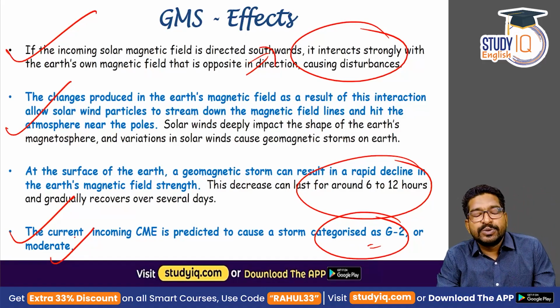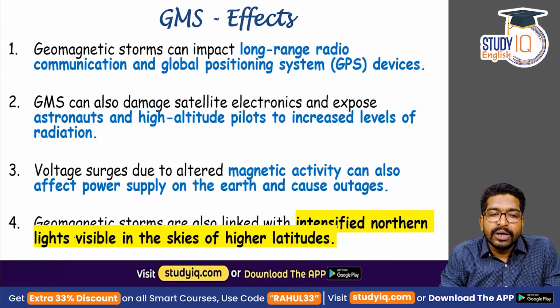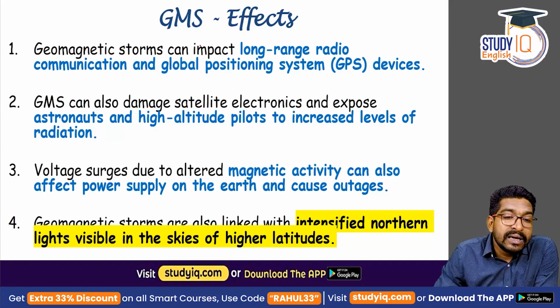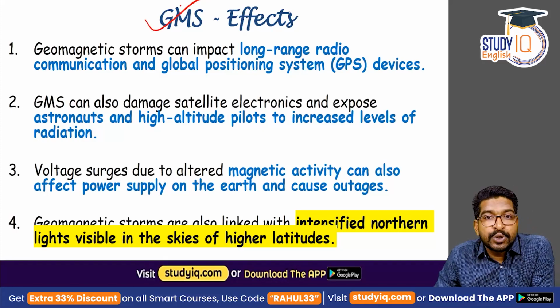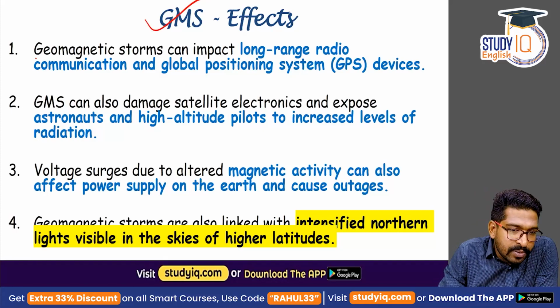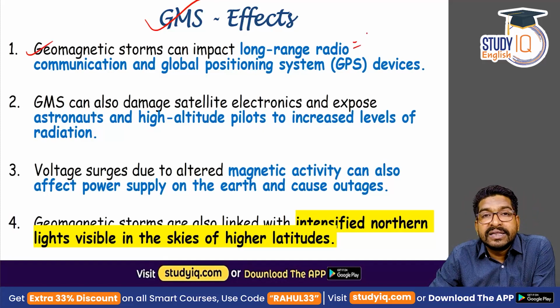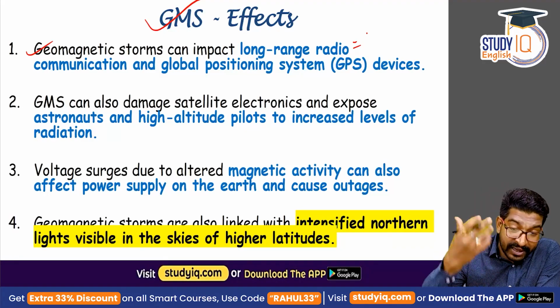But in general, whenever a geomagnetic storm hits the Earth, how will it impact? A simple question can come. Which of the following are the geomagnetic storm's impacts or effects? See, geomagnetic storms can impact long-range radio communication. It can also affect the GPS devices. Your GPS might not work very well for 6 to 12 hours and over a few days.